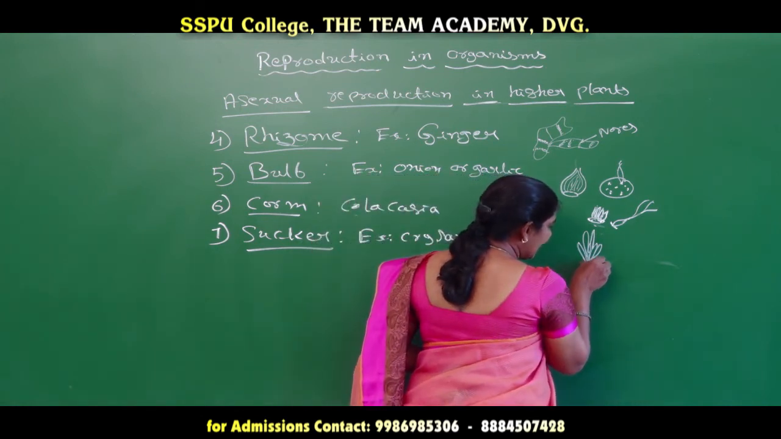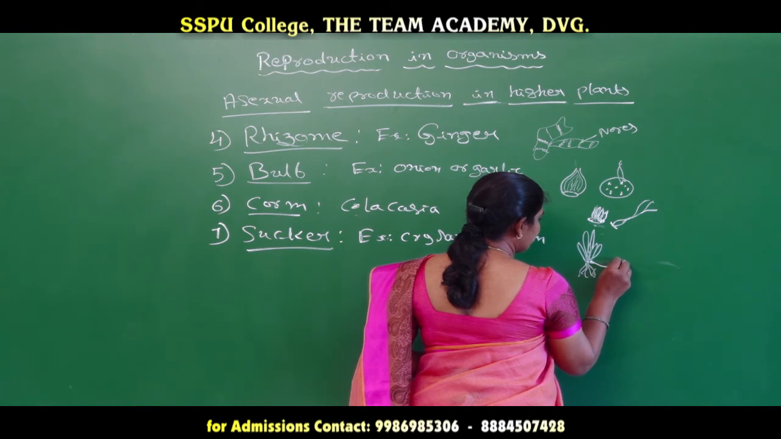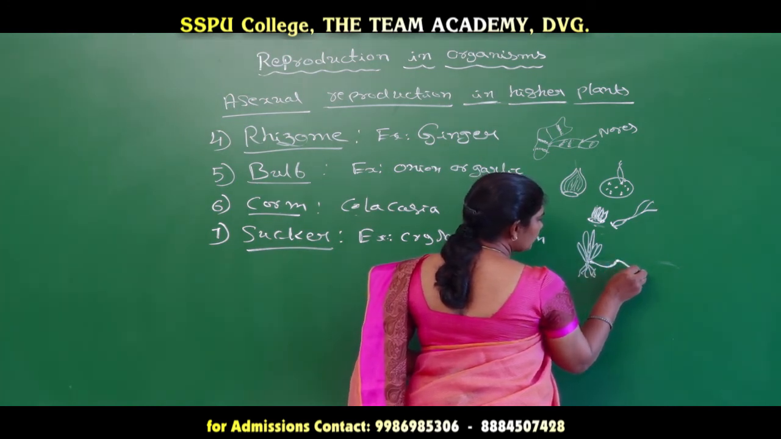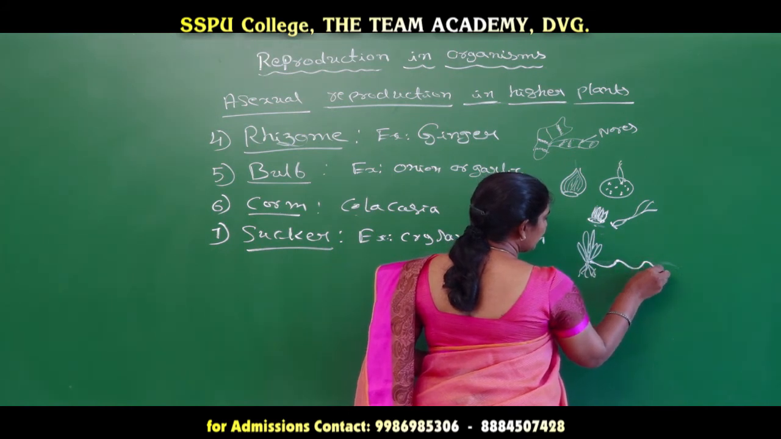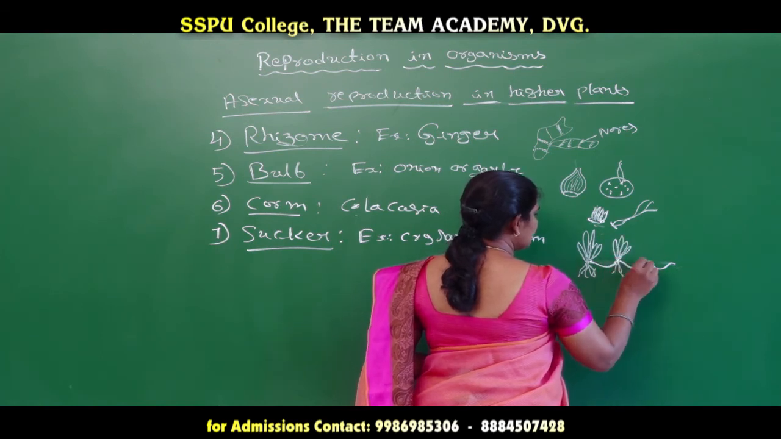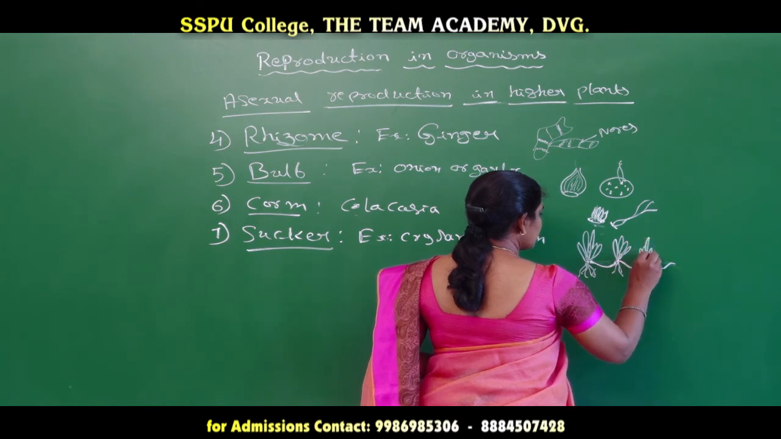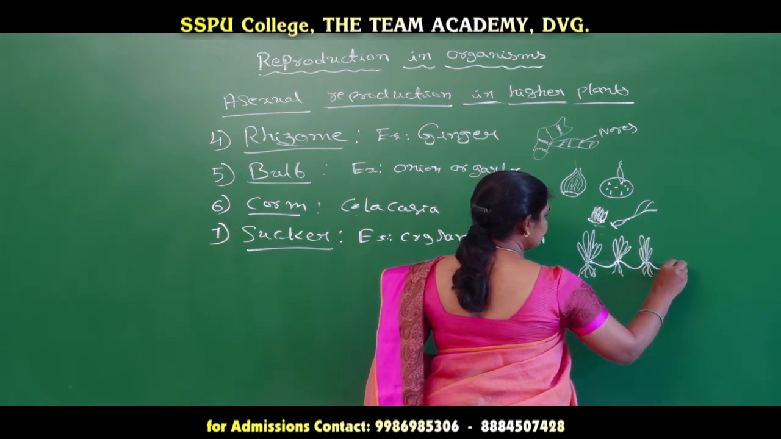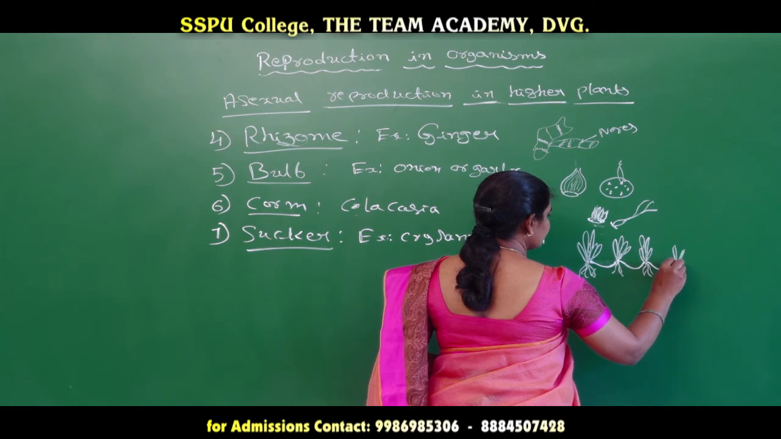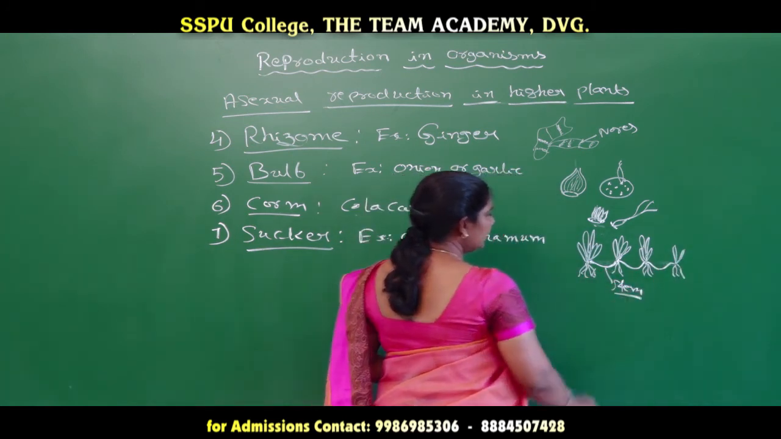This one is an underground stem, that means the node is present on the surface of the soil, but the complete internode is going to be present below the soil like this. So we can see the underground stem in the case of a chrysanthemum. So this one is a stem in the case of a chrysanthemum.